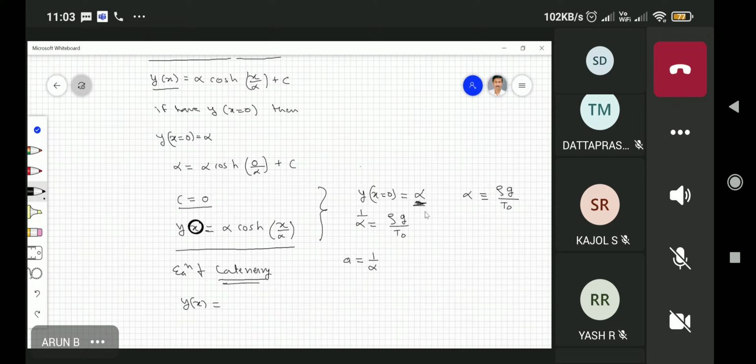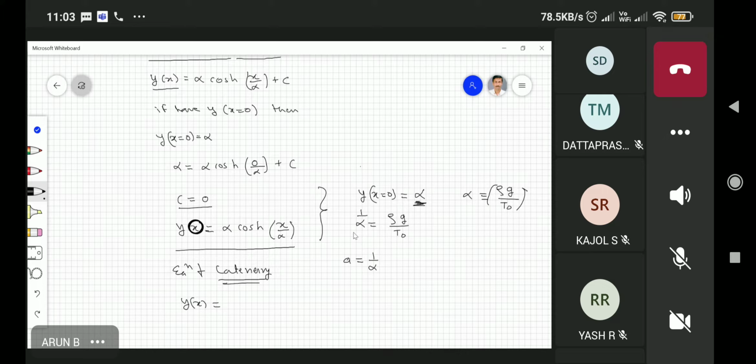So I'm saying that the height of the wire from the ground, when my slope is equal to 0, is equal to this constant. This is just a substitution.